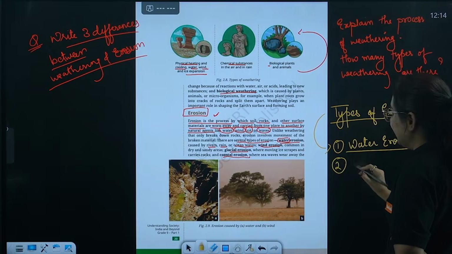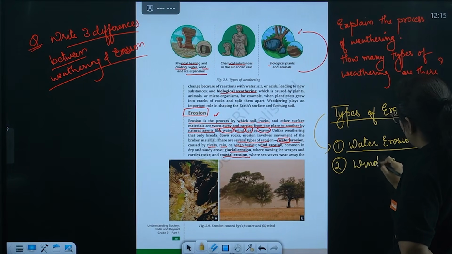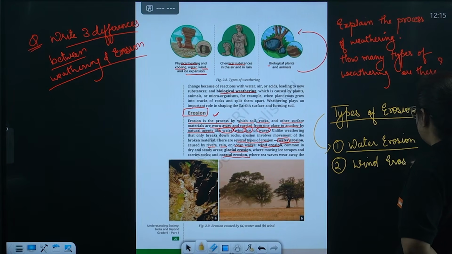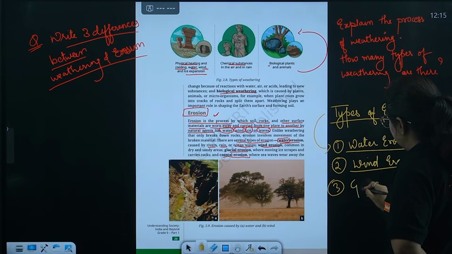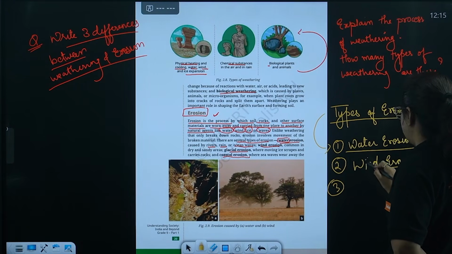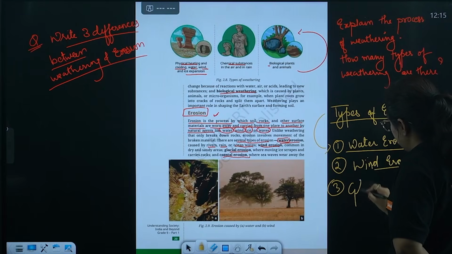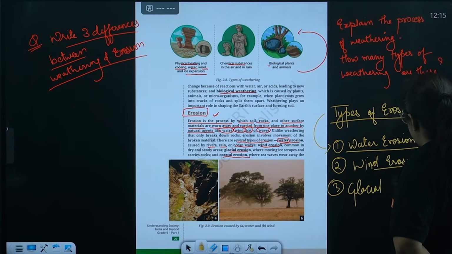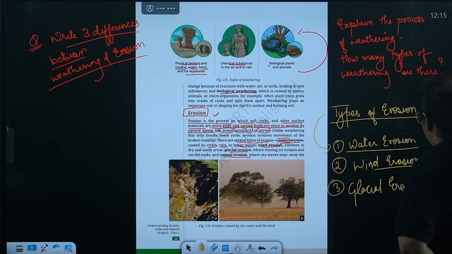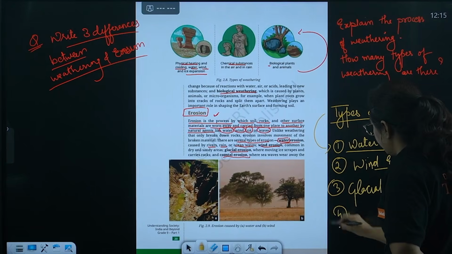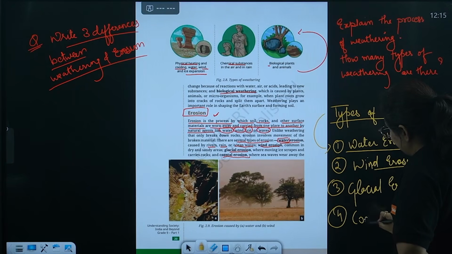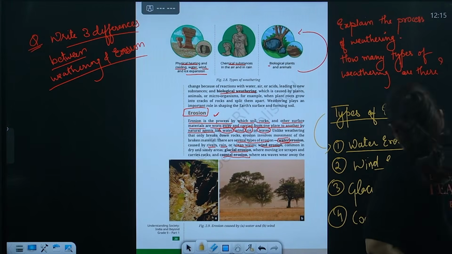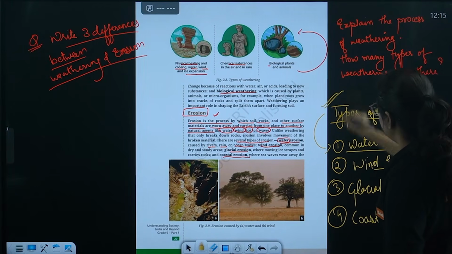Then we have the second type, that is wind erosion. Third type, that is glacial erosion. I need to learn this use of pen in a better way now. The next is about coastal erosion. So there are 4 types of erosional activities, and a question for sure is going to come from this topic.